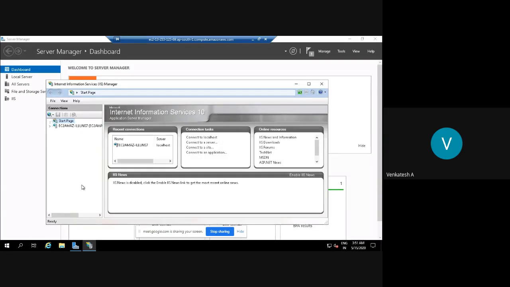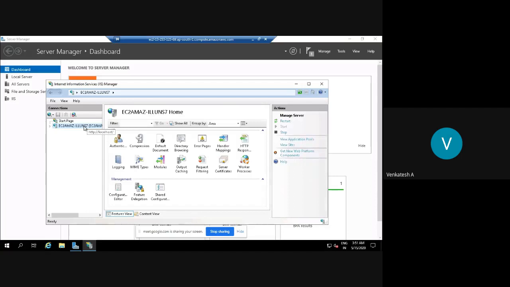This step is very important. After configuring the IIS server, you need to go to the search option, type internet information services and select that service. Here is the Internet Information Services window. There is the start page, EC2, which is the server configured for us. Now explore it: application pools, sites. Explore the site. You have a default web page.